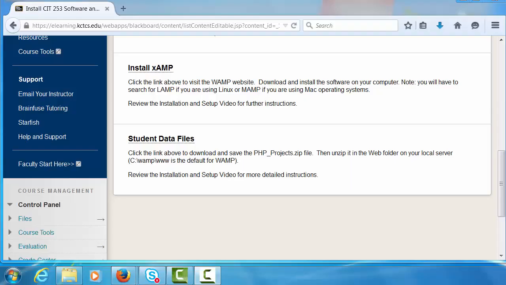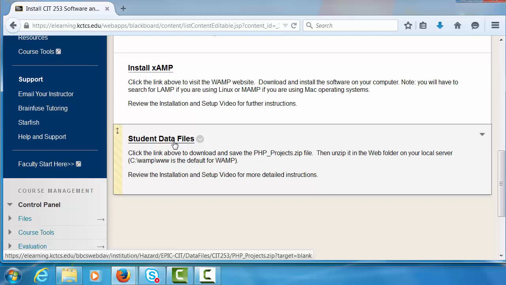Lastly, you will have to install the student data files. All the files created and used for the exercises and assignments in this course conform to a standard directory layout. A zip archive file that contains the layout and all the files needed to complete the exercises are located in this installation and setup section of Blackboard.